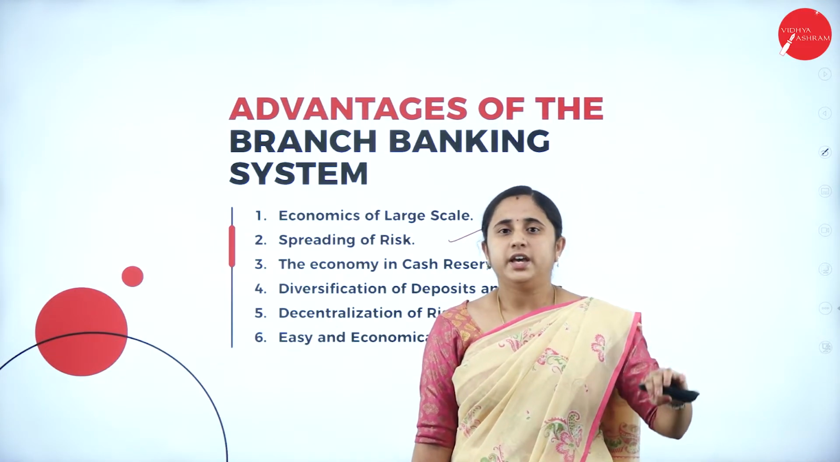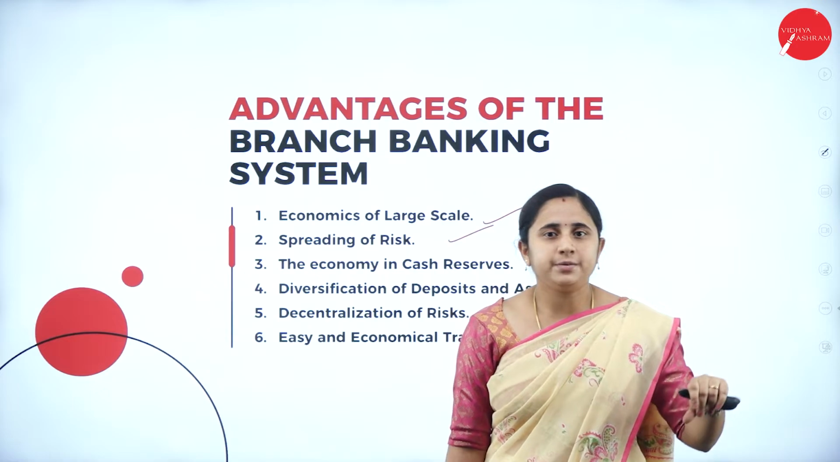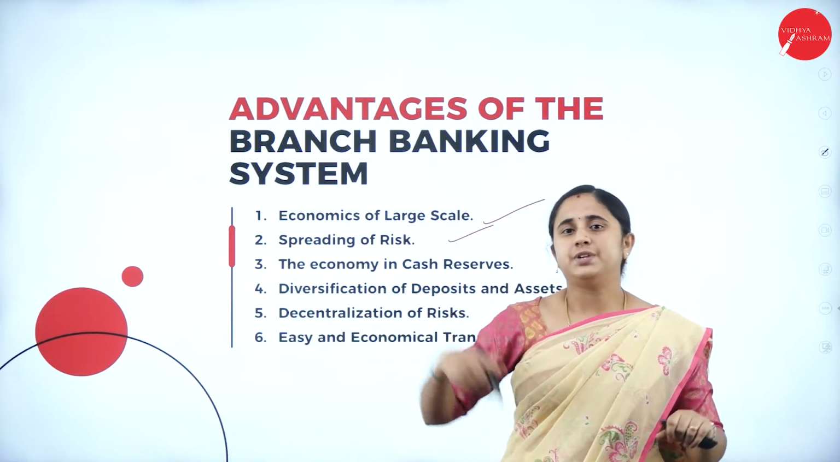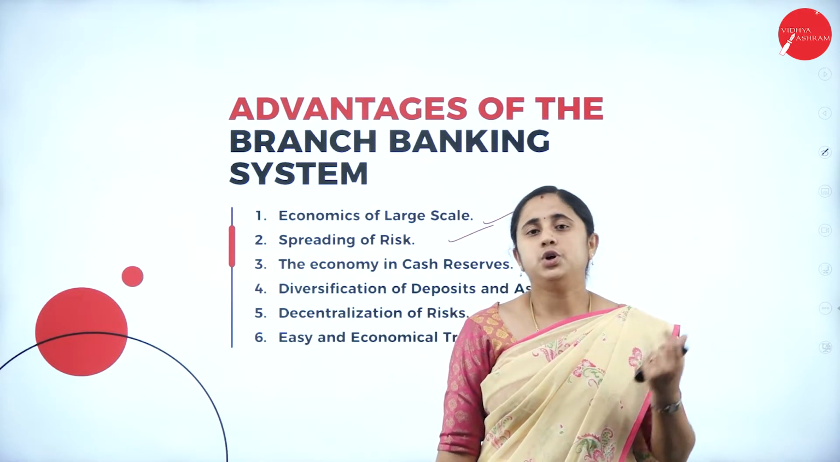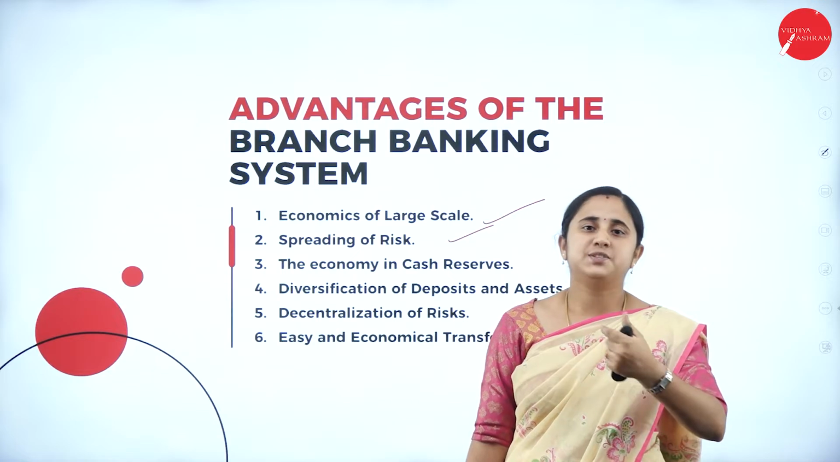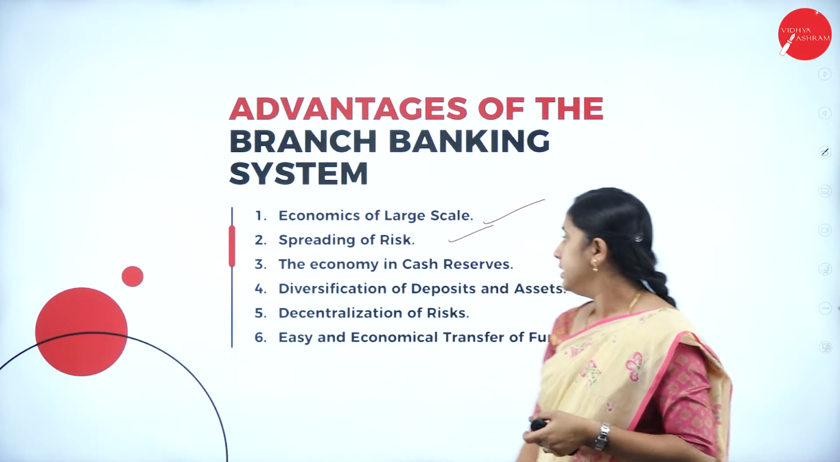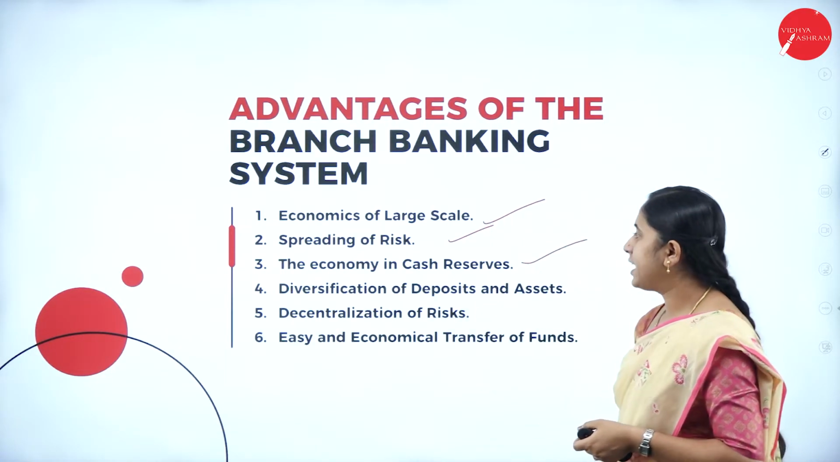That means if there is any chance of loss in one branch, it can be covered by other branches. So through the different branches, you can spread out the risk. Next one, the economy in cash reserve.